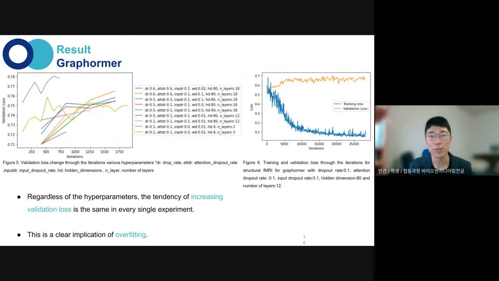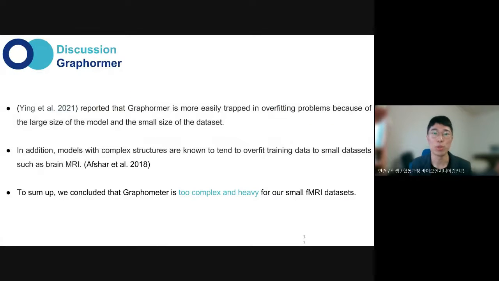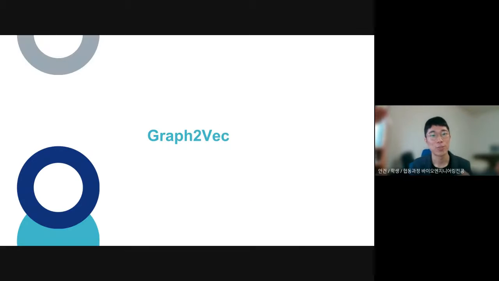As you can see from the graphs, we were not really able to overcome the overfitting problem. And Graphormer is more easily trapped in the overfitting problem. On top of that, brain data also tends to overfit. So those two were not exactly the best combination. So finally, we found the graph-to-vec model.